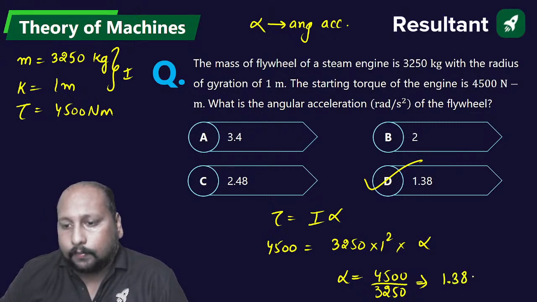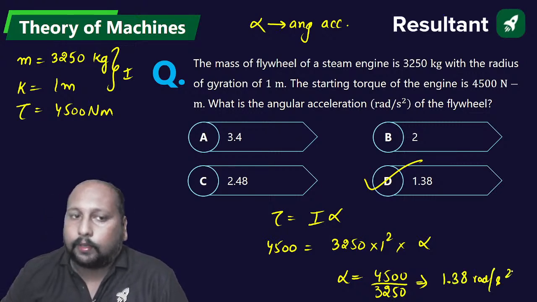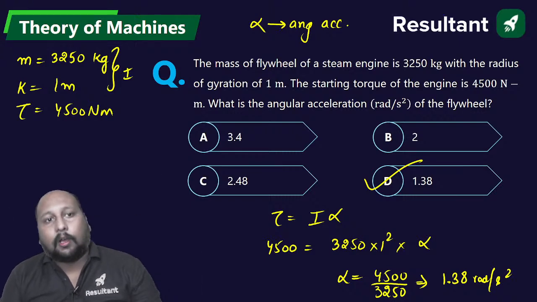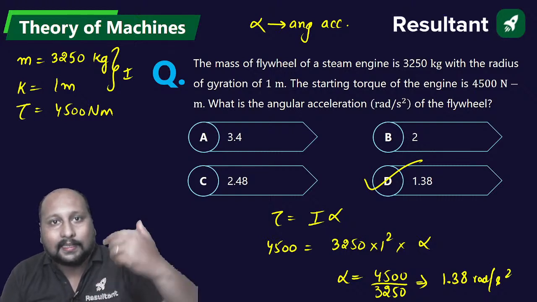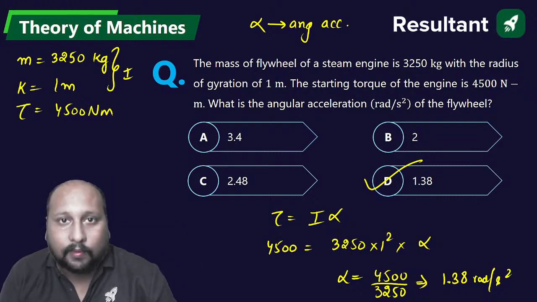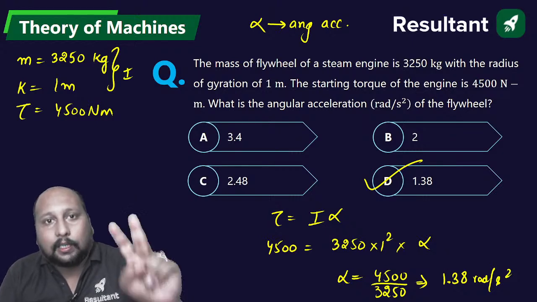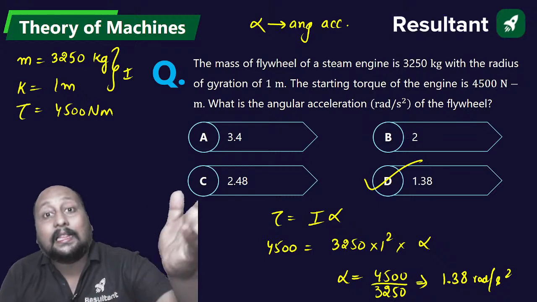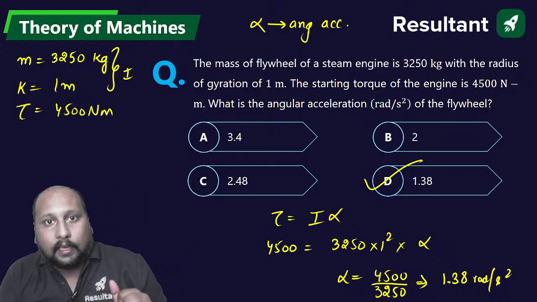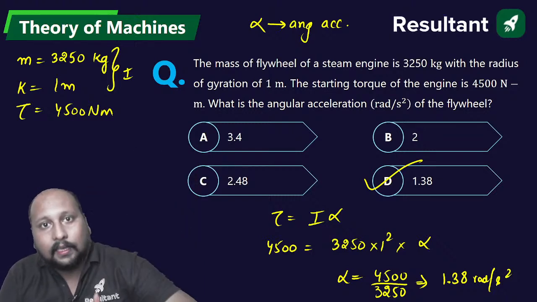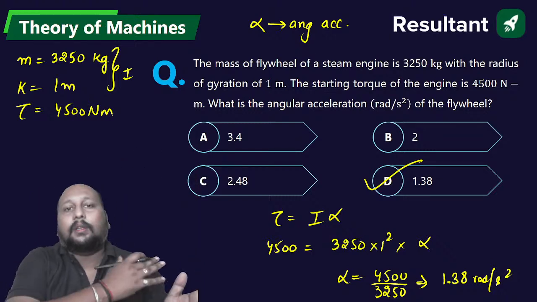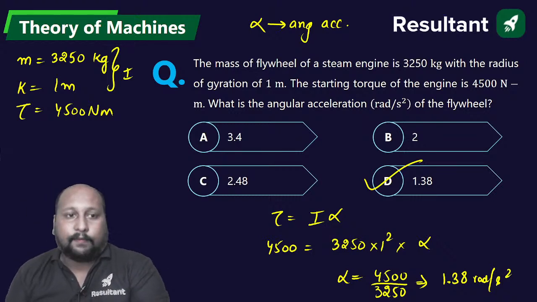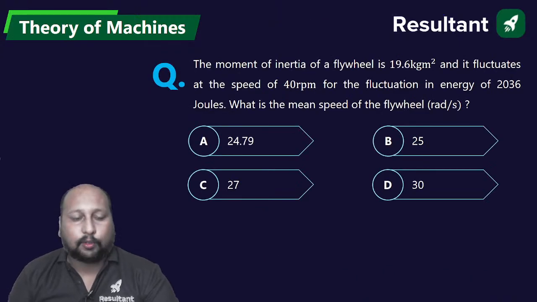It is in radian per second square. You do not have to solve fully; always try to see the nearest value. If you solve so much, you will not have that much time. We do not have that much time to invest in one question. 2 hours, 200 questions. So try to solve as many questions as you can in the first 90 minutes. In the last 30 minutes, go through those questions which you have skipped. Very good, perfect. D option is the correct answer. Next question.